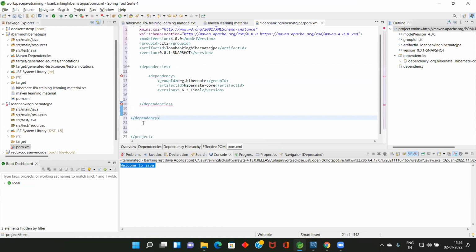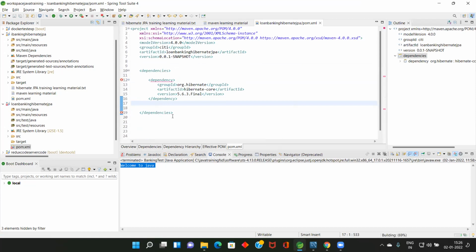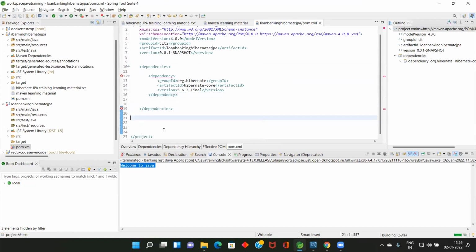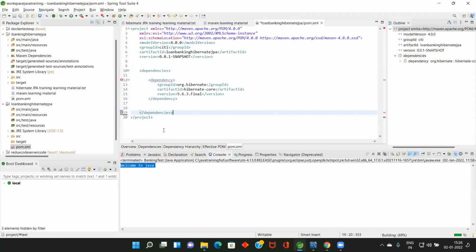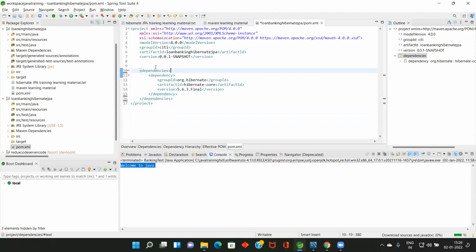Control Shift. So what is the error here? There is some error in the project. There should not be any error. See here, I don't have any error. So dependency is the tag, and the dependencies tag can contain n number of other dependencies.